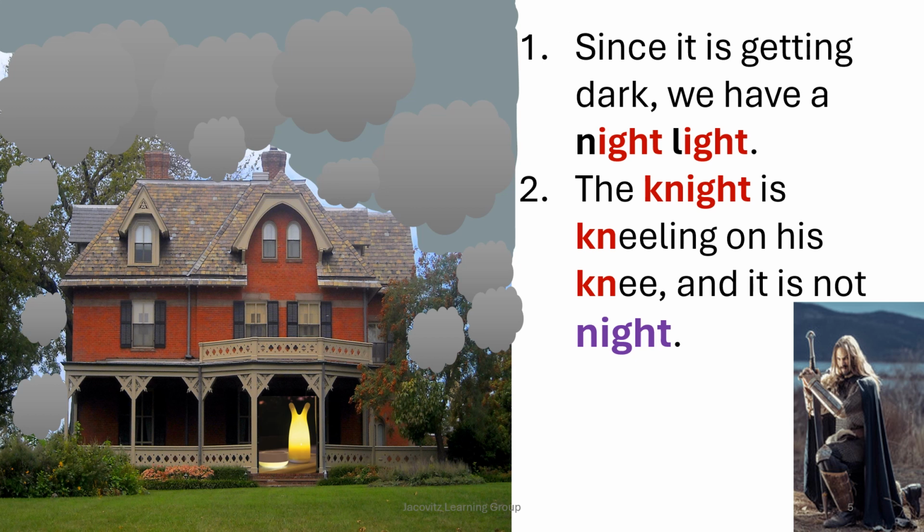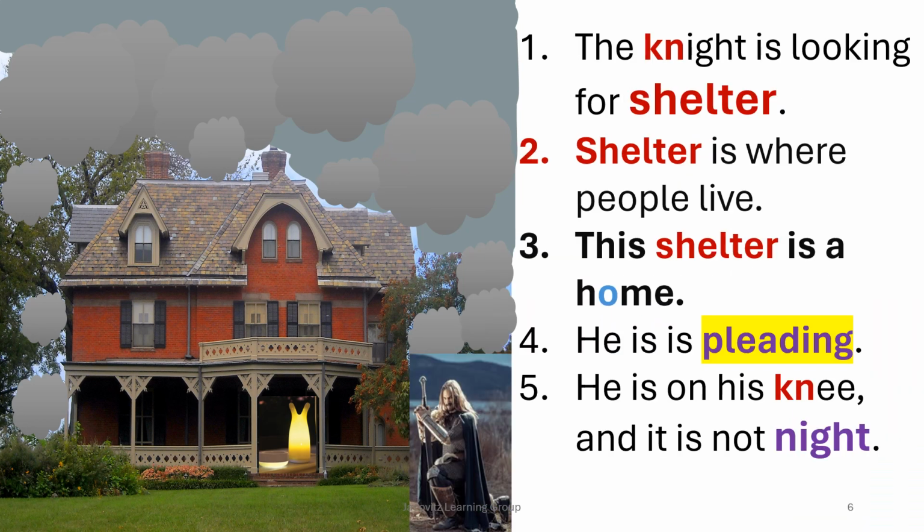Since it is getting dark, we have a night light. The knight is kneeling on his knee, and it is not night. Okay, so the knight is looking for shelter.